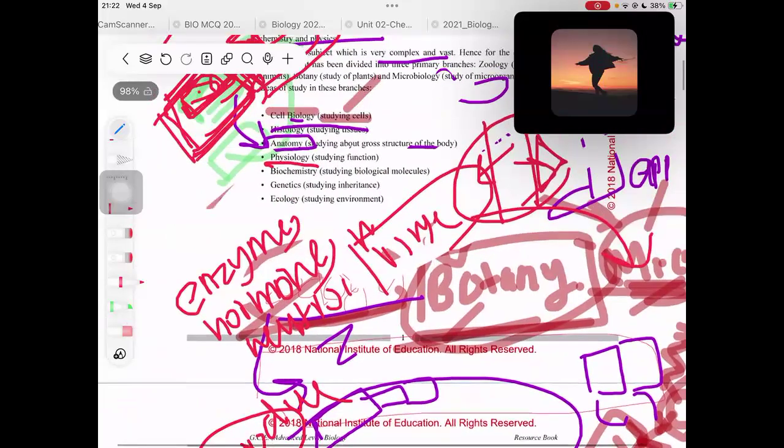All right, and then we are coming to ecology. Ecology means studying the environment that an organism lives in, right? For example, if you are a botanist, you might be interested in studying ecology, that means the area around that plant, basically the area where the plant has grown. So ecology means studying the environment, right?